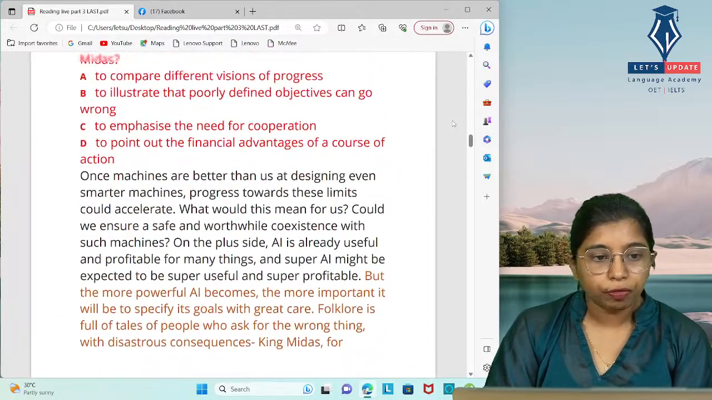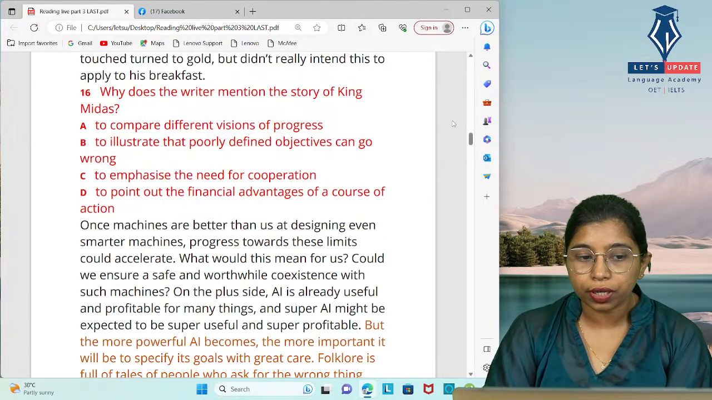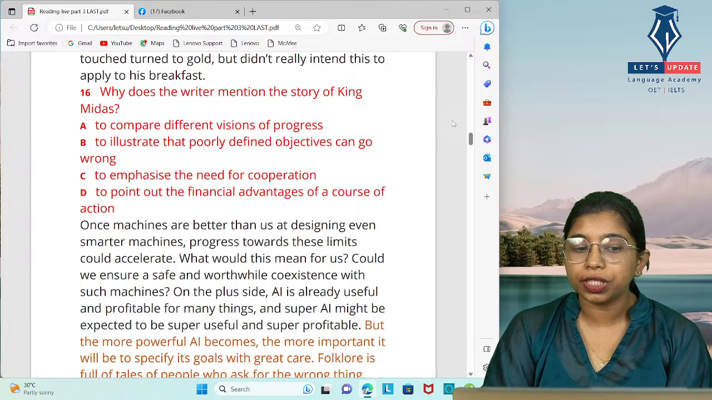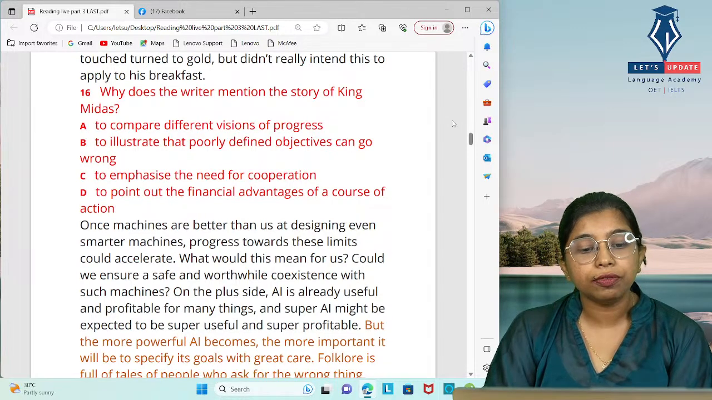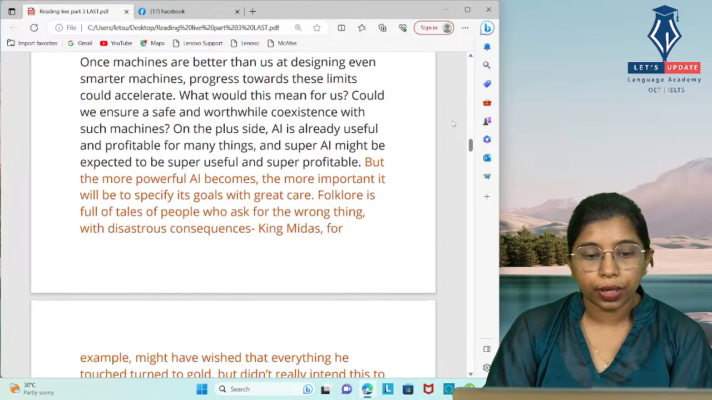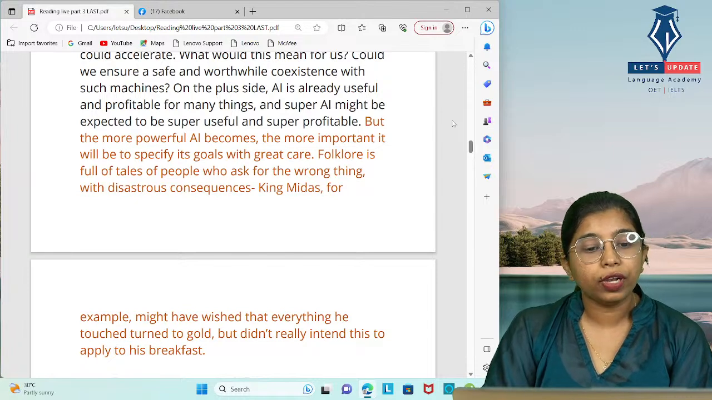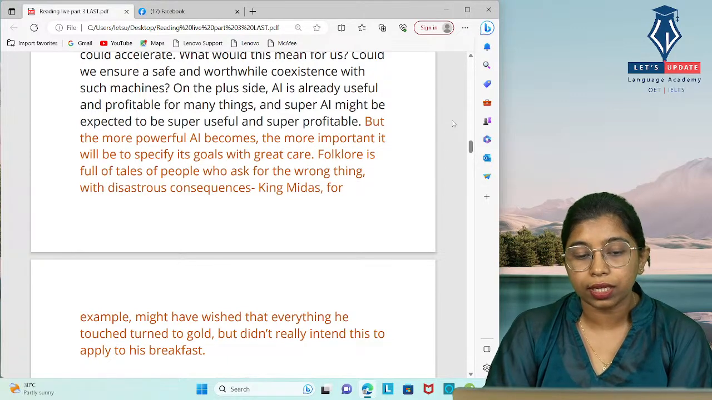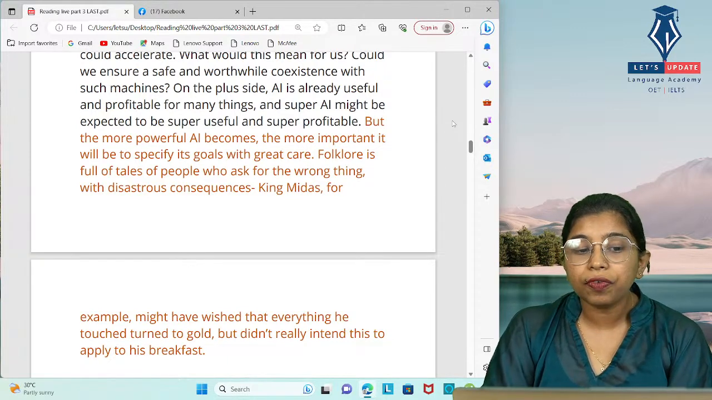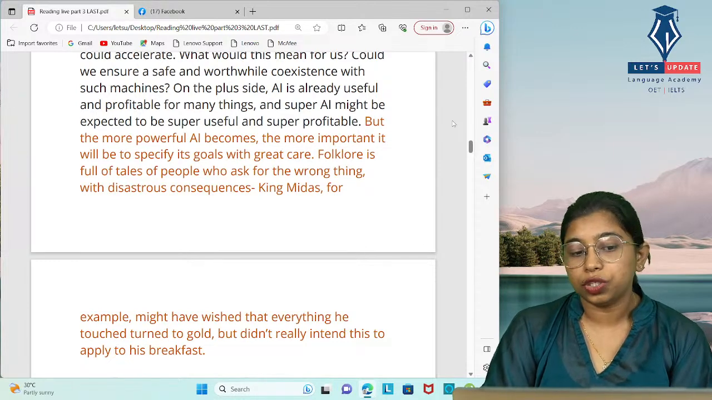Okay, before that we can just go through the options. Option A, to compare different visions of progress; to illustrate that poorly defined objectives can go wrong; to emphasize the need for cooperation; to point out the financial advantages of a course of action. Moving to the paragraph, in the last two or three sentences we could see, but the more powerful AI becomes, the more important it will be to specify its goals with great care. So we have to specify the goals. Otherwise, it is difficult to achieve its ambitions or its goals.